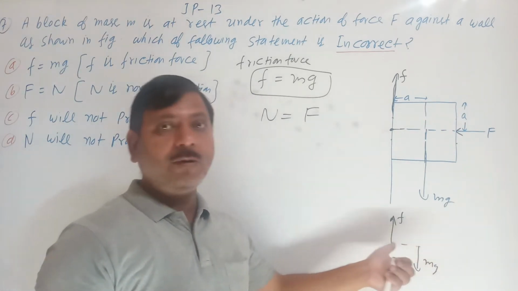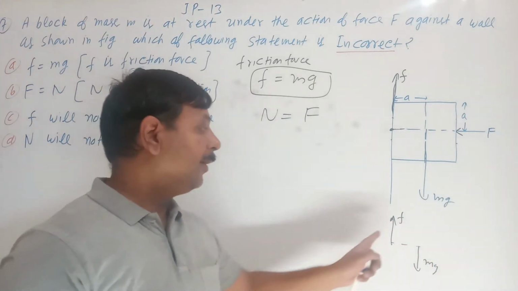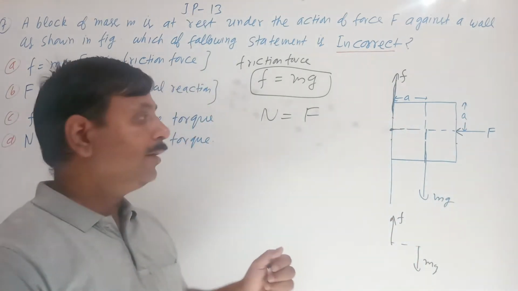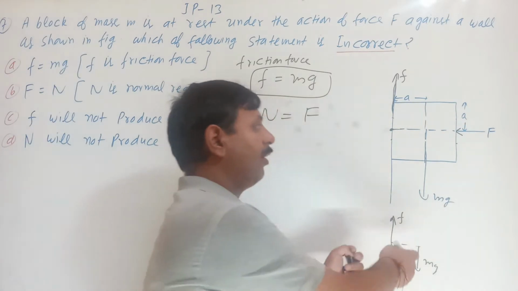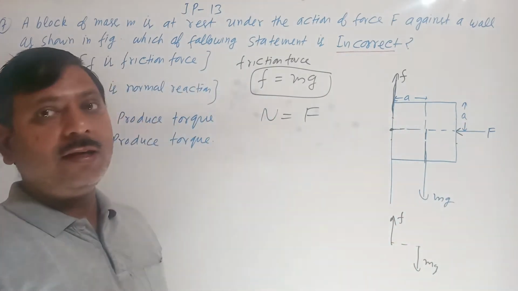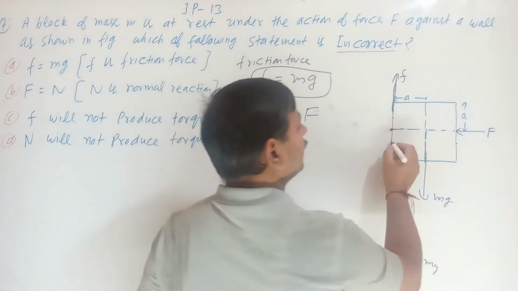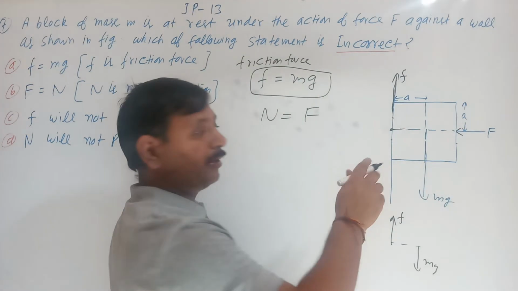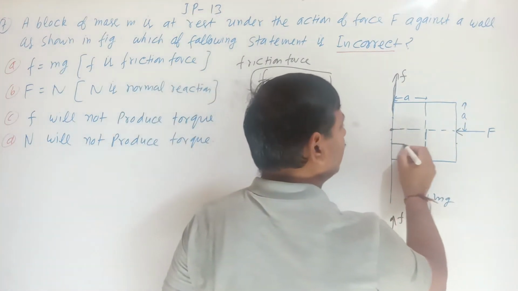For rotational equilibrium, torque is also balanced. This torque is clockwise, so it must be balanced by an anticlockwise torque. That can be only when the normal reaction does not act from the center of mass. It will act like that.